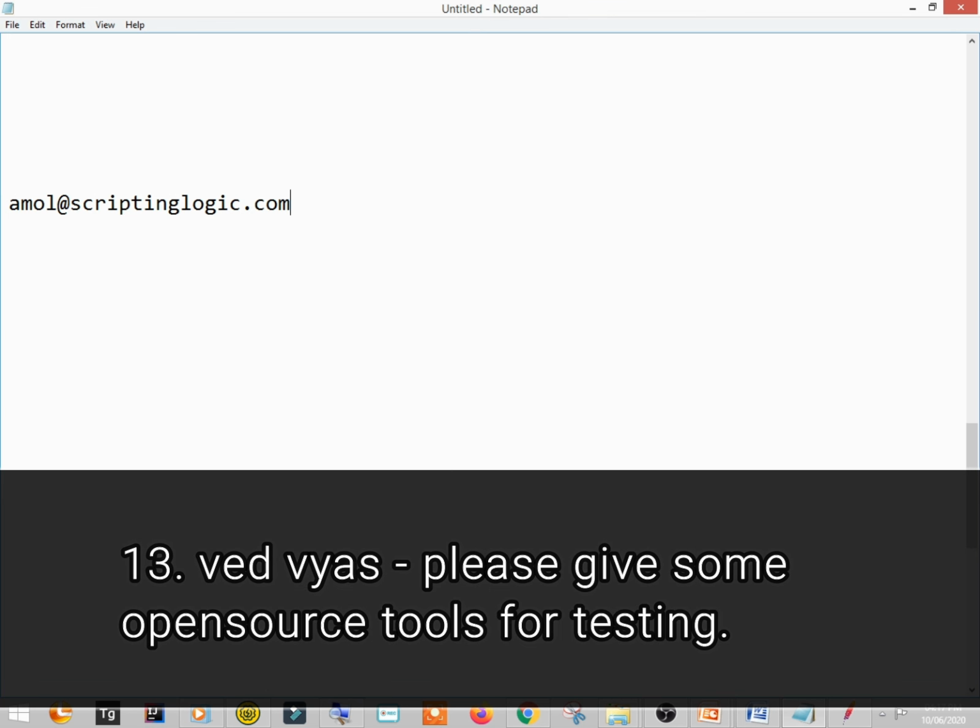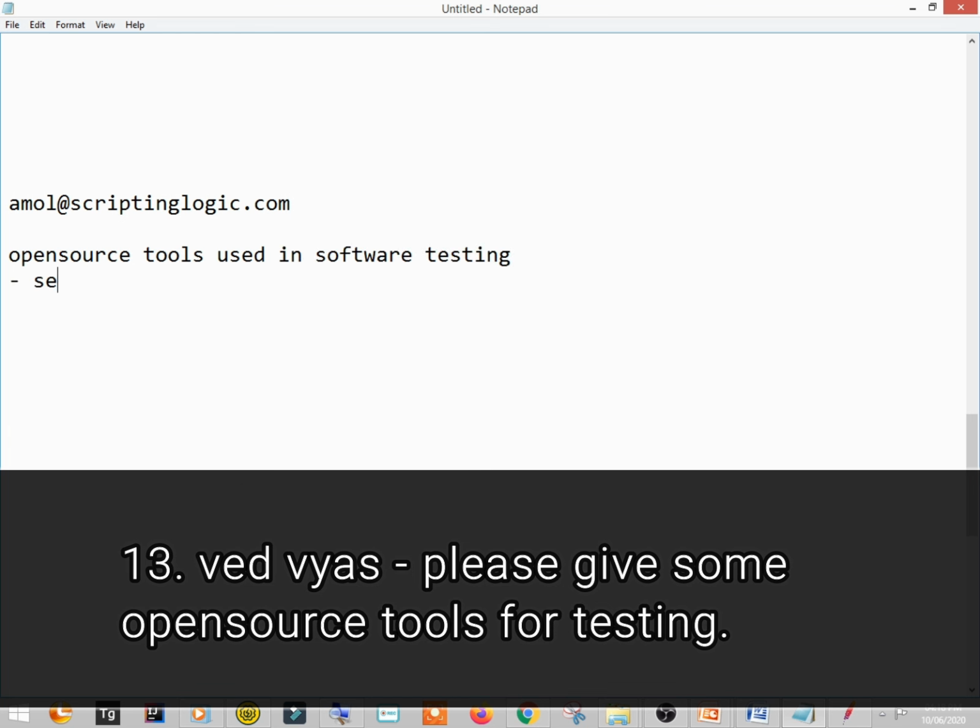Vedvyas, please give some open source testing tools. Vedvyas, JMeter is open source. Selenium is an open source testing tool. Again, TestLink is an open source bug reporting tool. Mantis is open source. Let me just list it down. Open source tools used in software testing.